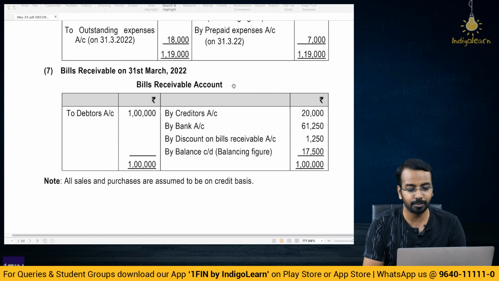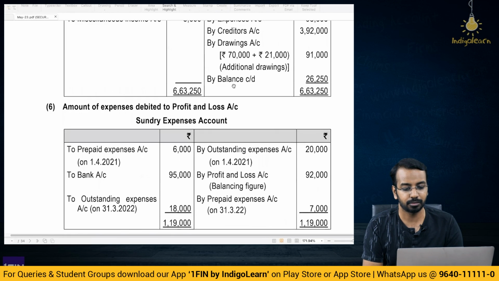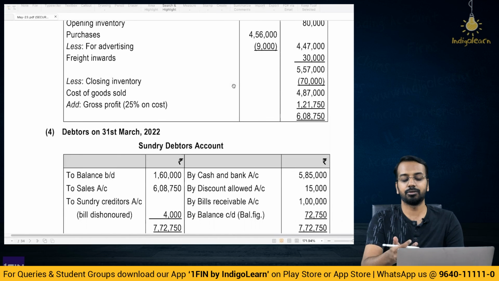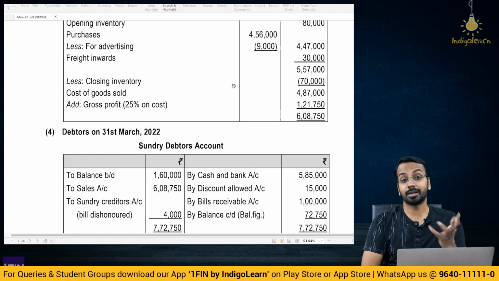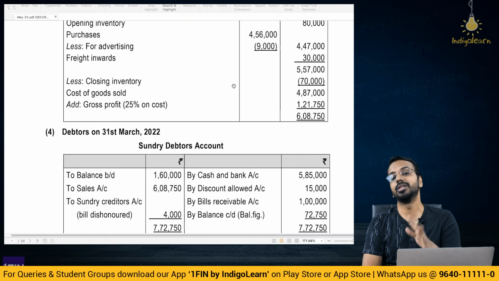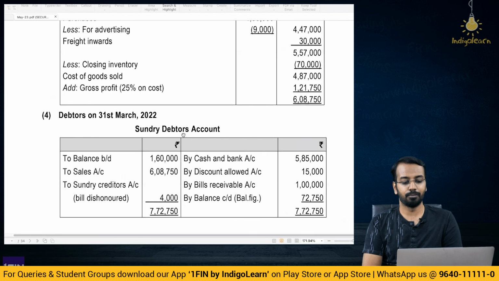Then from the bills receivable account, you will prepare the debtors account. The reason why I asked you to prepare bills receivable first, because sometimes there may be cases where you may get hidden information from the bills receivable account. Okay. So sundry debtors, balance brought down 160 given in the question. Cash and bank account amount received, discount 15,000 given in the question. Bills receivable received 1 lakh. Dishonored from sundry creditors account, balance carried down, balancing figure 72750, right?